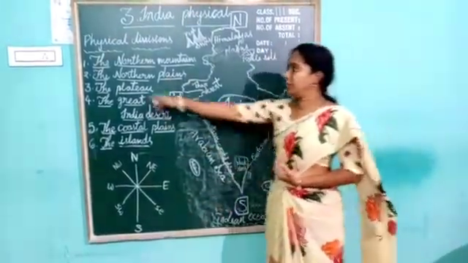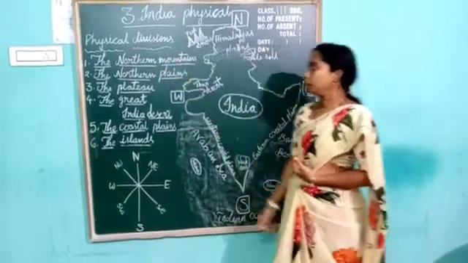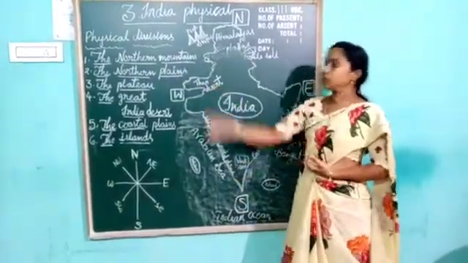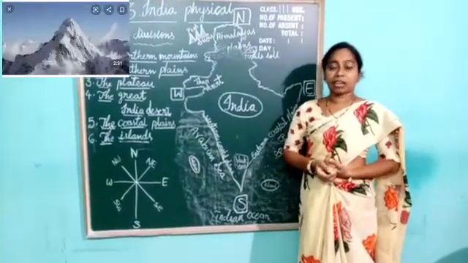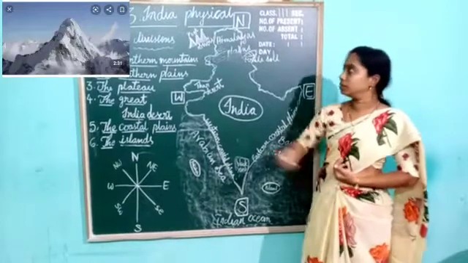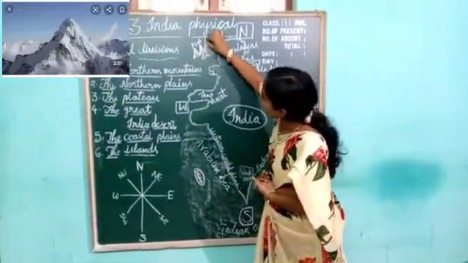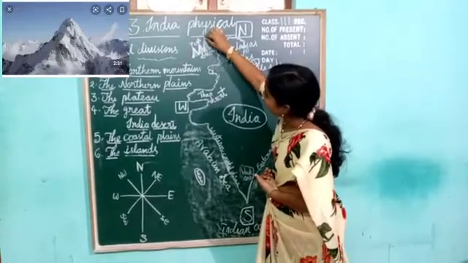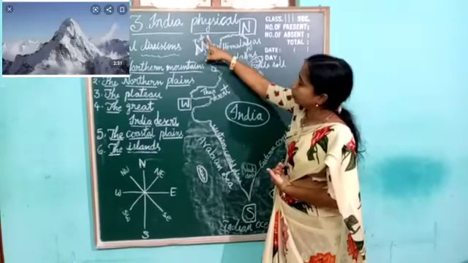See, the first one is the northern mountains. What are the northern mountains? These mountains are very big, having sloping sides and peaks. The top of the mountain is called a peak.